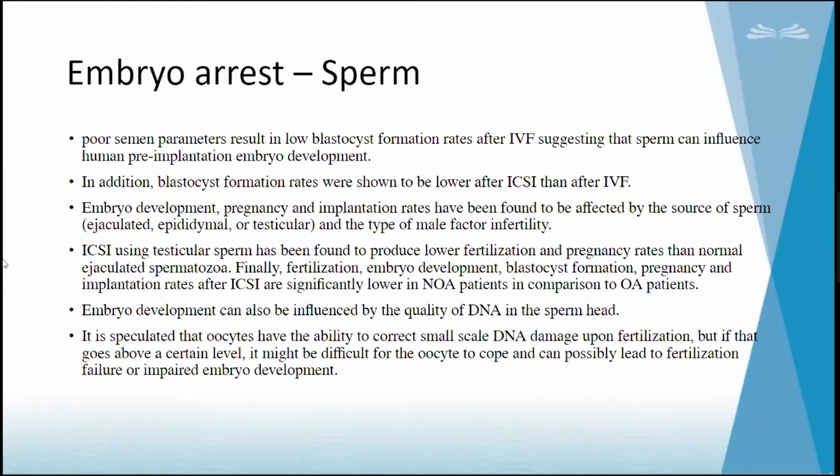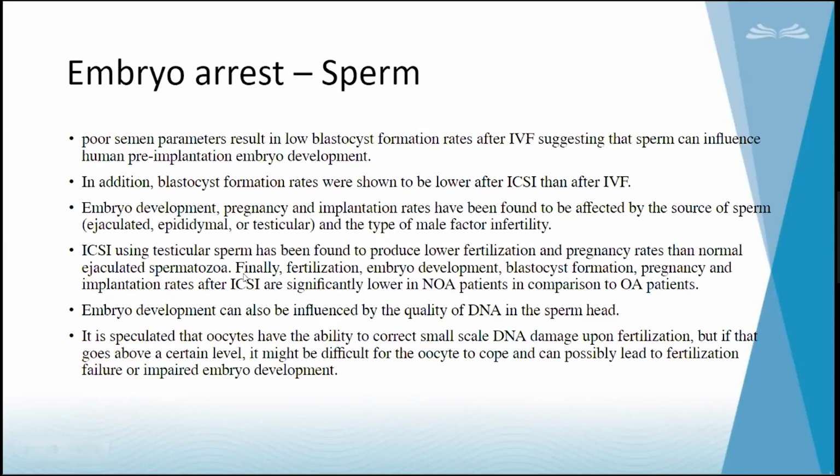Sometimes we go for PICSI sperm in high DFI cases, and sometimes we go for testicular sperm also. In cases of azoospermia, we retrieve testicularly and do cycles with that. How a normal ejaculate embryo behaves is not how the epididymal or testicular embryo behaves. Sometimes they might be slow, and sometimes pregnancy rates might be here and there.